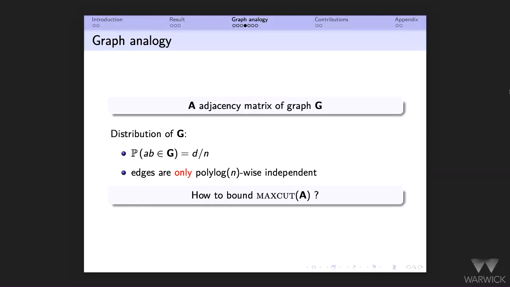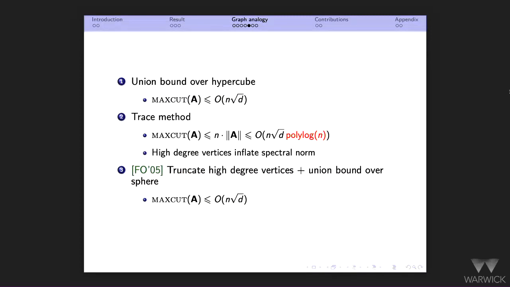Let's look at the approaches that I showed you before and see what happens. I cannot take a union bound over the hypercube anymore because of these dependencies, so the first approach fails. I also cannot take a union bound over a sphere, so the third approach fails as well due to these dependencies.